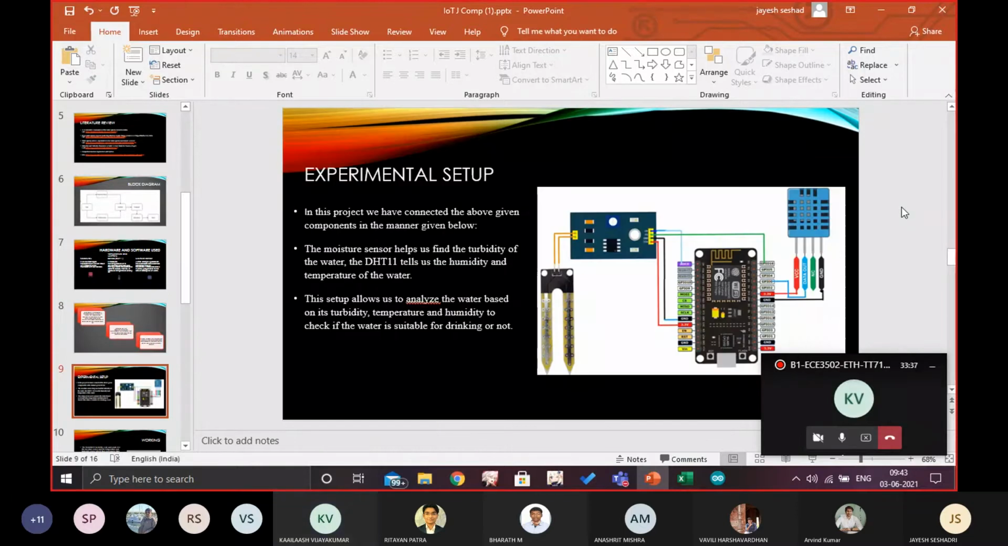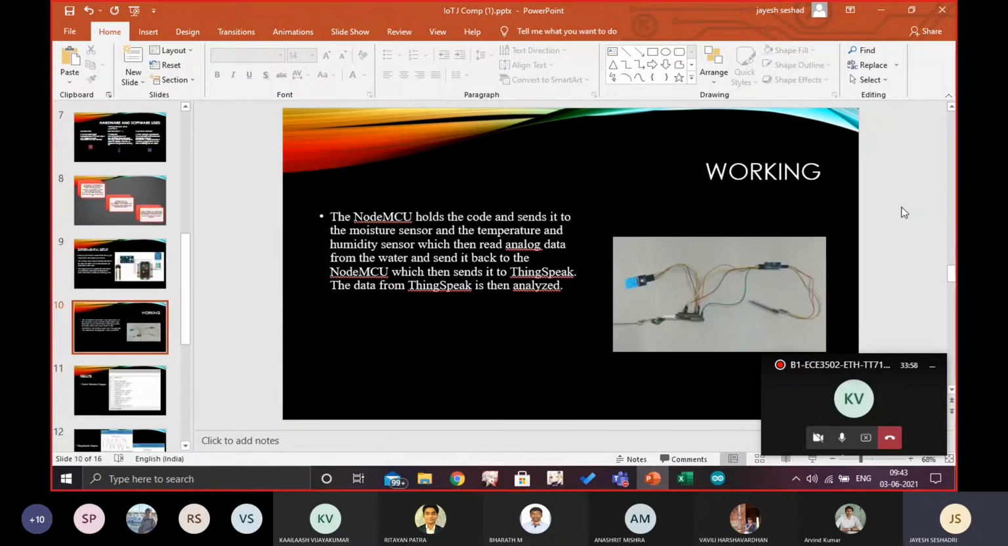Jayesh will take over. This is the experimental setup, sir. The components are connected in this way. As it is a hardware project, the humidity sensor allows us to find the turbidity, and the moisture sensor allows us to find the conductivity of the water.